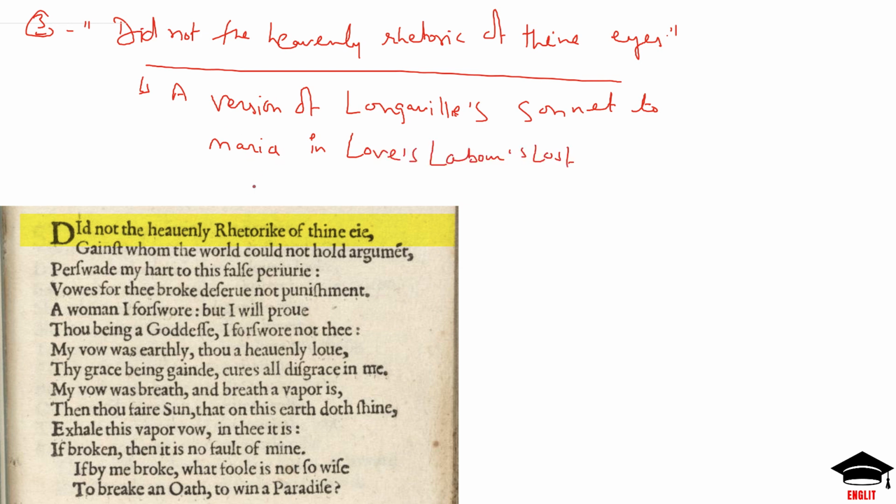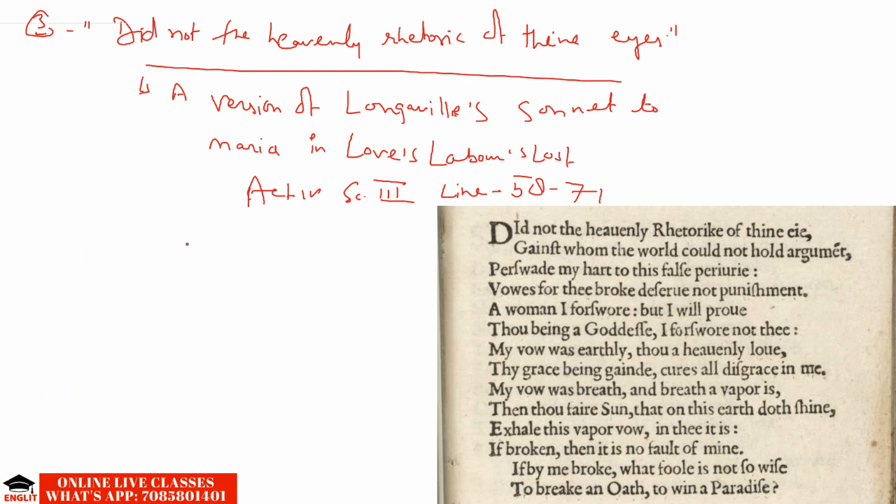These lines occur in Act 4, Scene 3, lines 58 to 71. So this extract was also published in The Passionate Pilgrim as the third poem of Shakespeare.